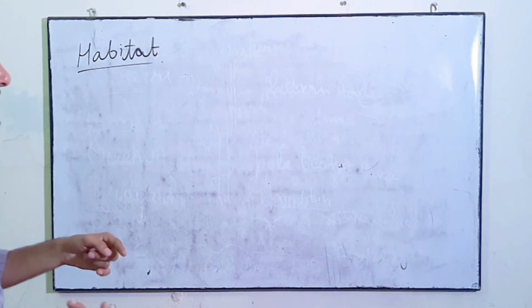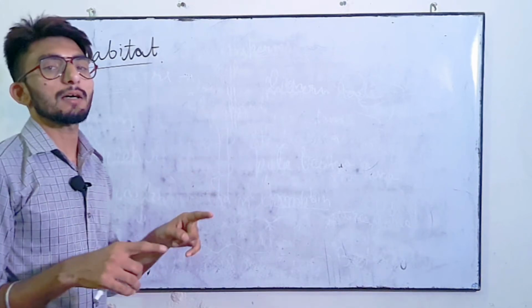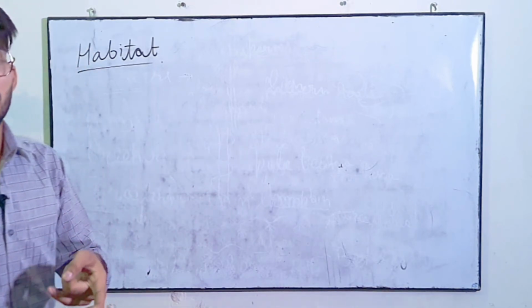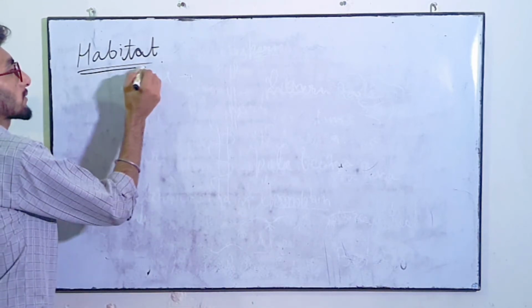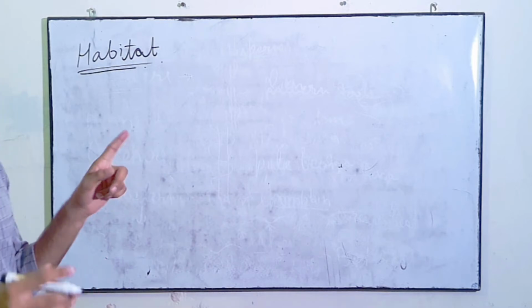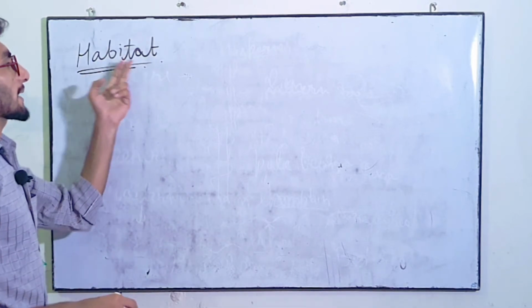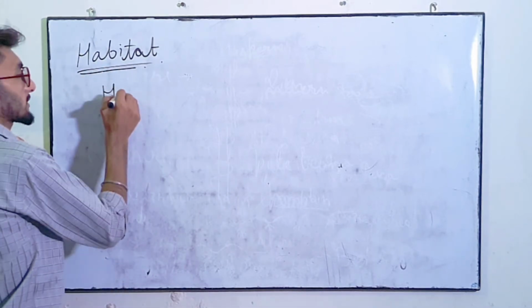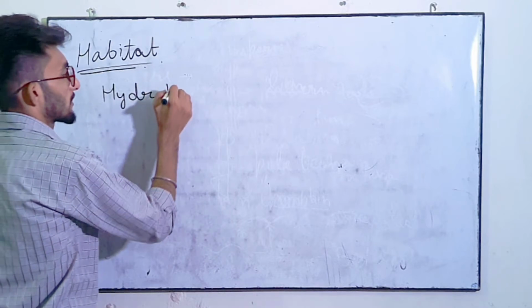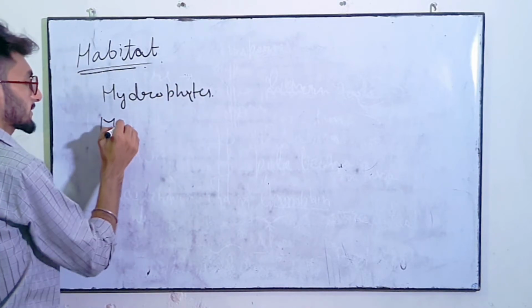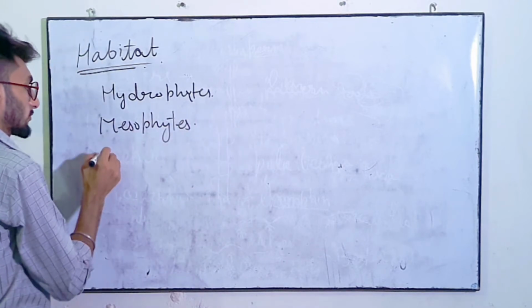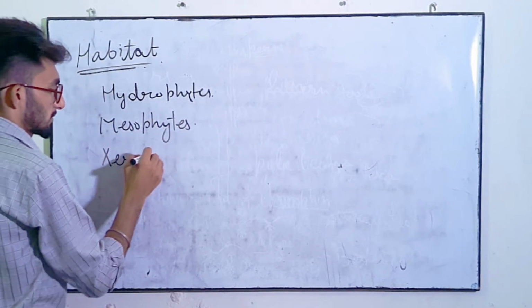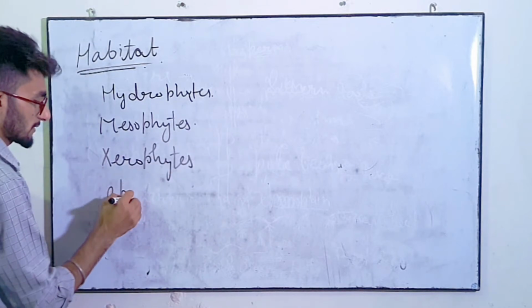Next type of angiosperm we will do on the basis of habitat. What is habitat? Habitat is the particular area in which all species of plants grow together. Habitat is a particular environment in which all plants grow together. On the basis of habitat, there are different types of plants like hydrophytes, mesophytes, xerophytes and epiphytes.